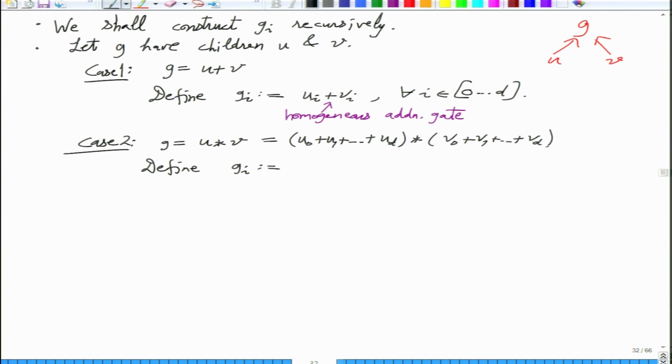These are available to you, the UIs and VIs. Now when you want to compute the ith homogeneous part, what do you do? U0 should be multiplied with VI, and U1 with the one behind VI, and U2 with the one behind, and so on.